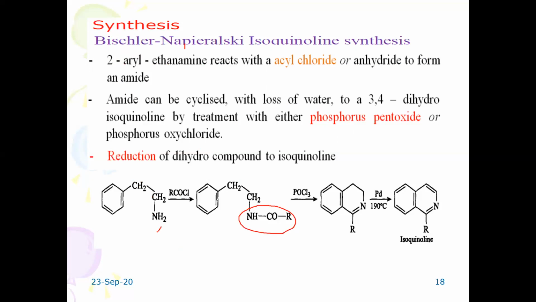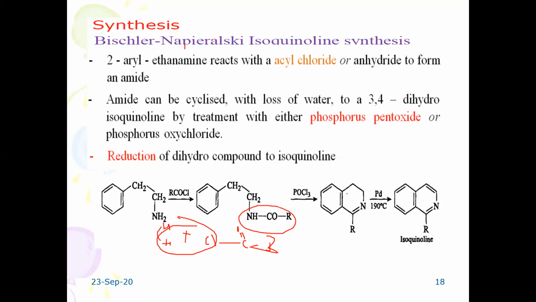It means there are two hydrogens on this nitrogen. When you write this group Cl, C double bond O and R, here you will find elimination of HCl. It involves an amide derivative. This amide compound can be cyclized with loss of water to 3,4-dihydroisoquinoline. Phosphorus oxychloride helps in the dehydration.